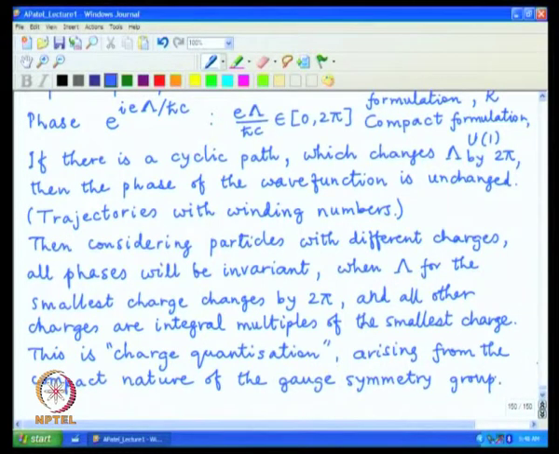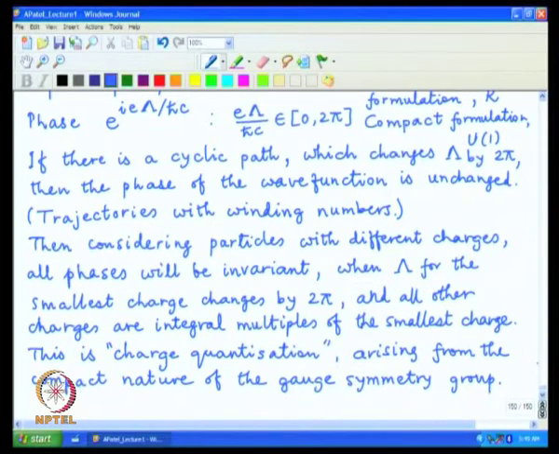It was crucial that the gauge group variable was defined only modulo 2 pi, and if that is the case, then the phase will be invariant not for just one particular charge, but all its integer multiples. Without this compact nature, the condition would not have been satisfied, and so the compact nature produces winding numbers, and the winding numbers lead to charge quantization.